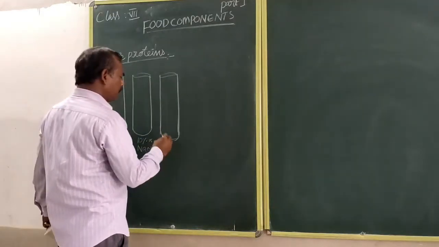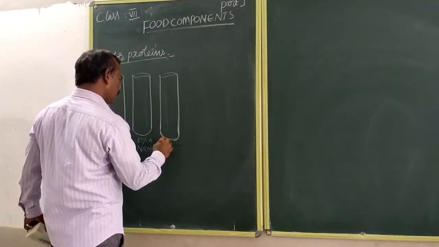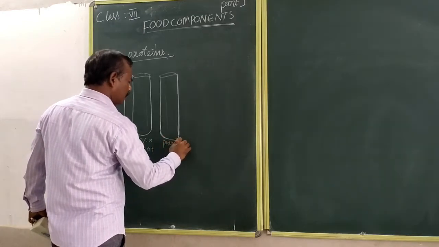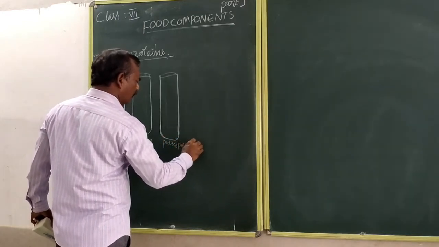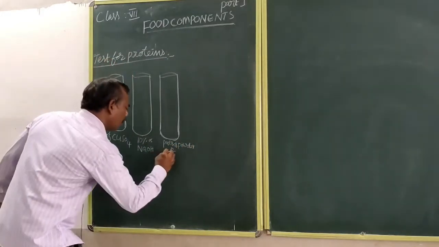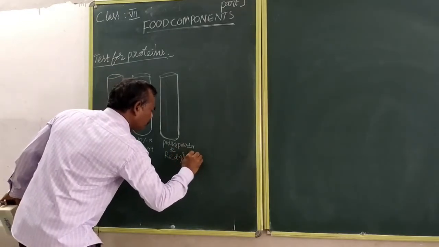In another test tube, take the pulses powder, the red gram, kandipappu.